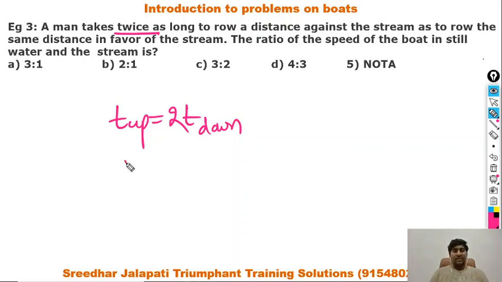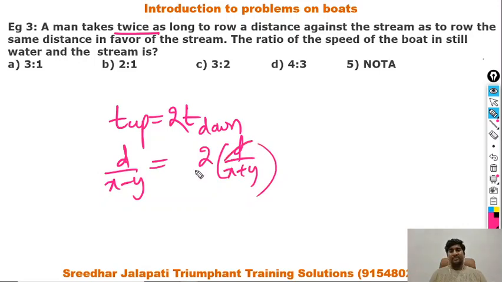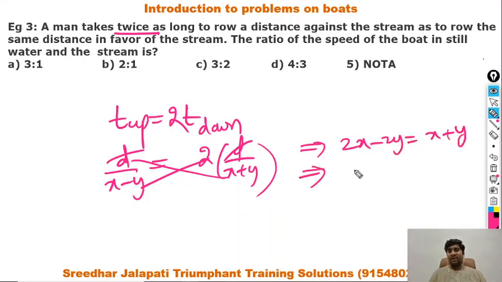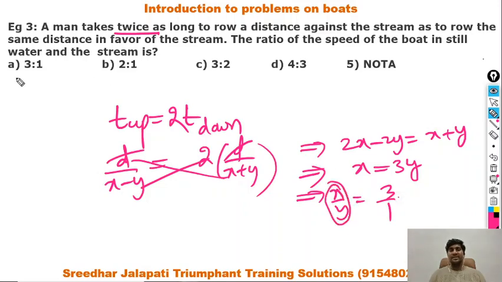So time taken for upstream journey is d by x minus y is equal to 2 times d by x plus y. And if I simplify this further, both sides d get cancelled. On further simplification, we will be getting 2x minus 2y is equal to x plus y. Then all x terms one side, y terms one side. Then you will be getting x by y is equal to 3 by 1. So the ratio of the speed of the boat to the speed of the stream is 3:1. That is option A.